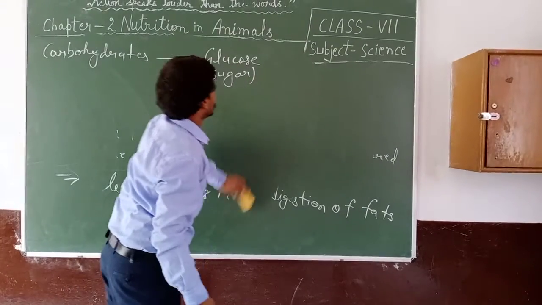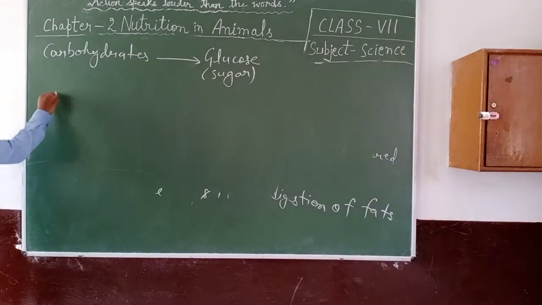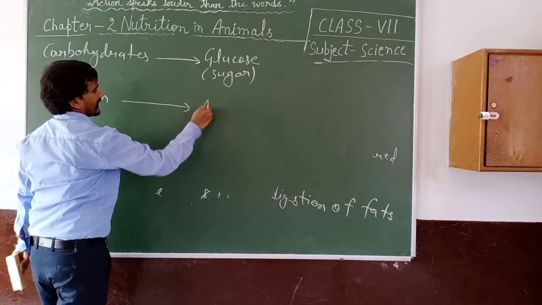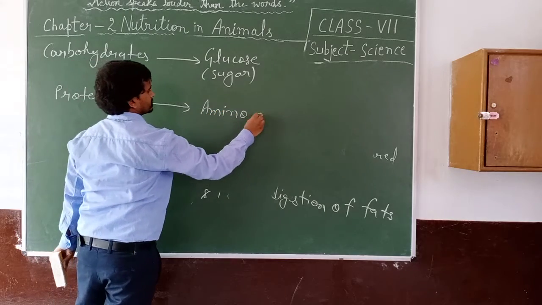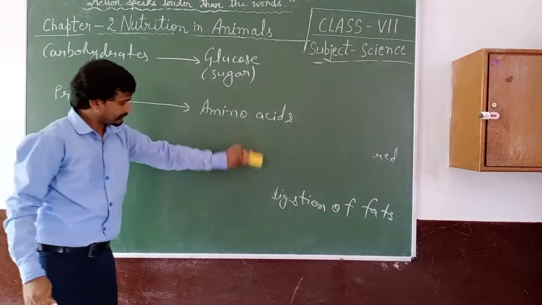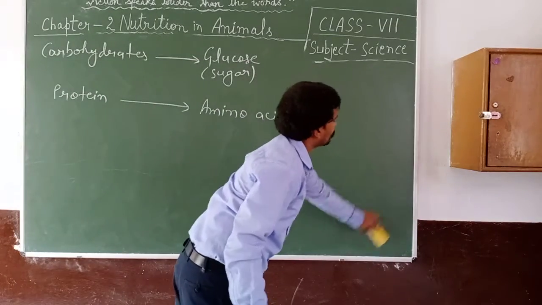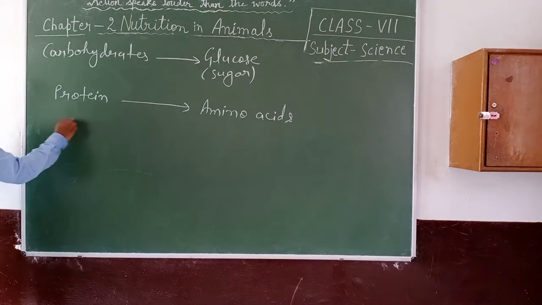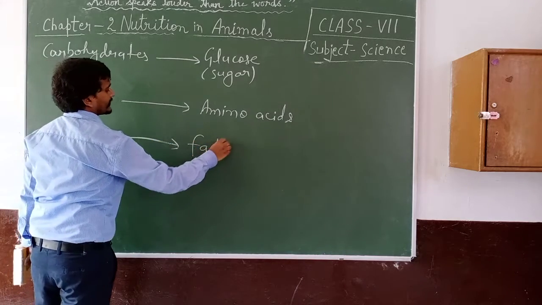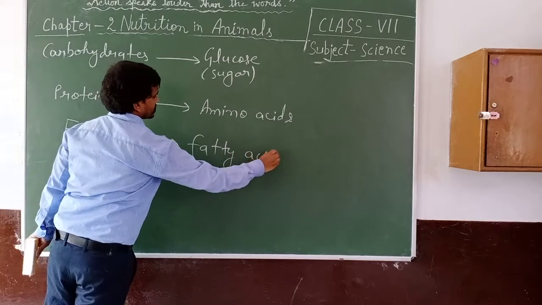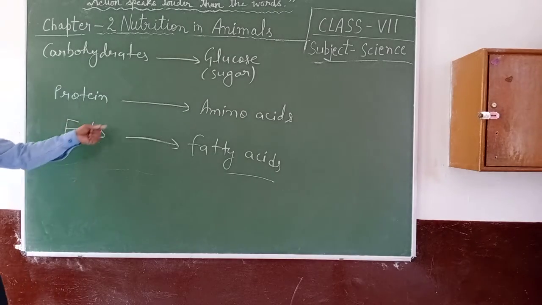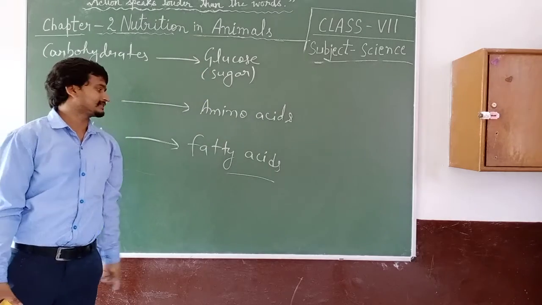Next one is protein, and protein breaks into amino acids that are building blocks of protein, and last one is fats, and fats are broken into fatty acids. These are complex substances and these are simple substances.